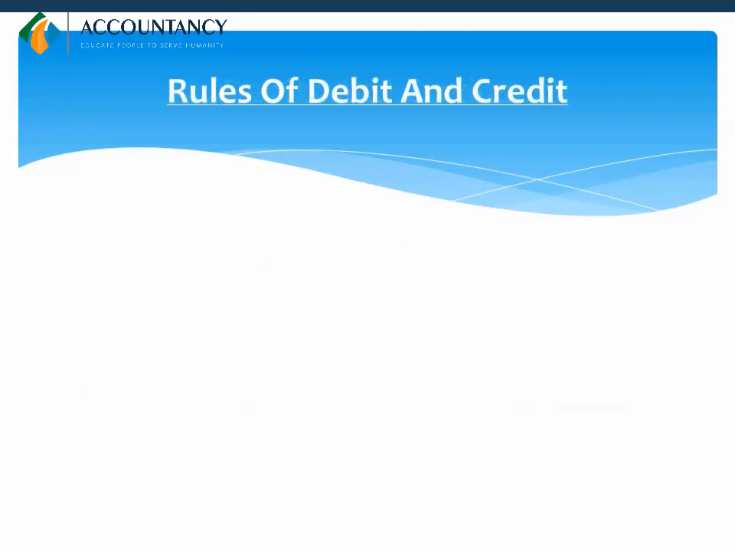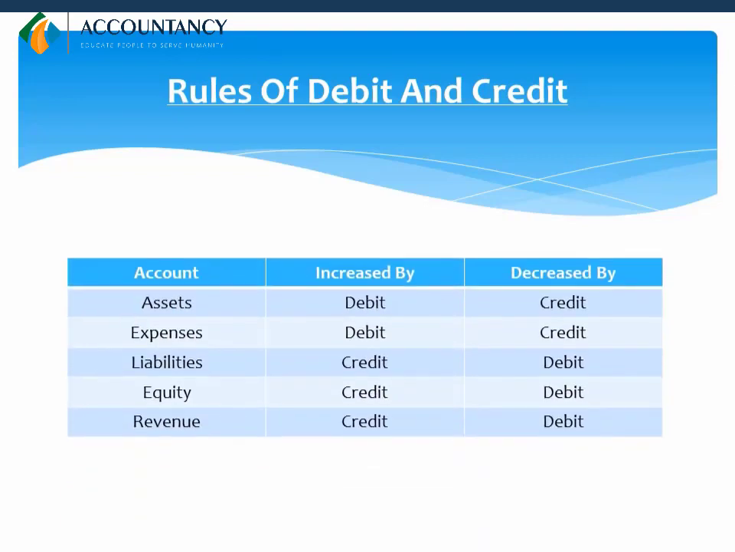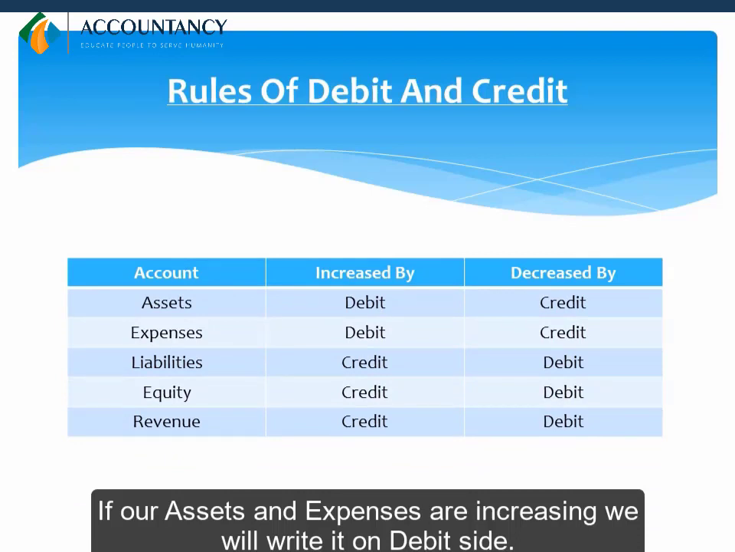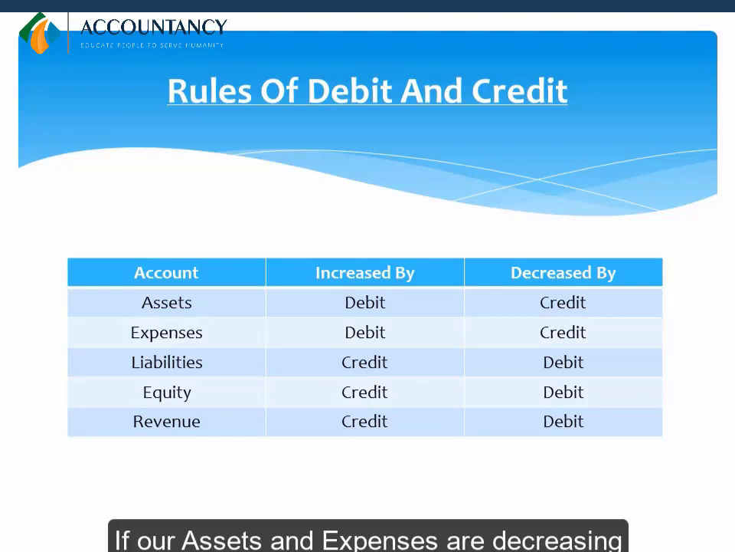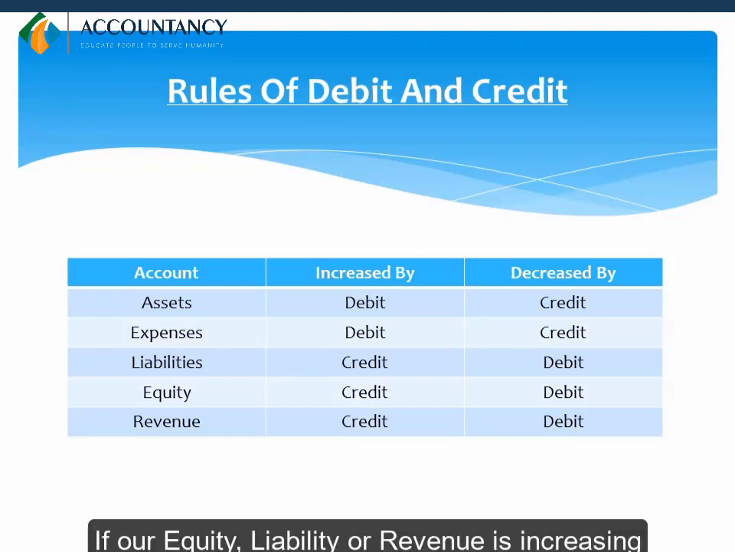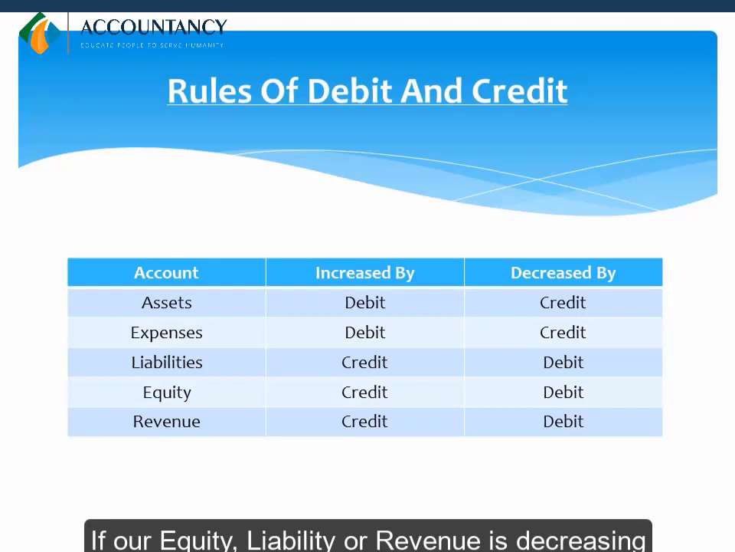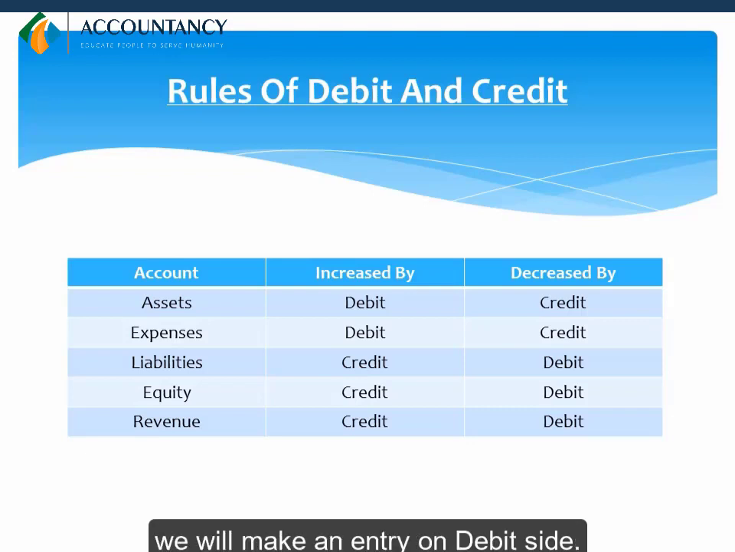Rules of debit and credit. The rules of debit and credit are summarized in table form. If our assets and expenses are increasing, we will write it on the debit side. If our assets and expenses are decreasing, we will write it on the credit side. If our equity, liability or revenue is increasing, we will make an entry on the credit side. If our equity, liability or revenue is decreasing, we will make an entry on the debit side.